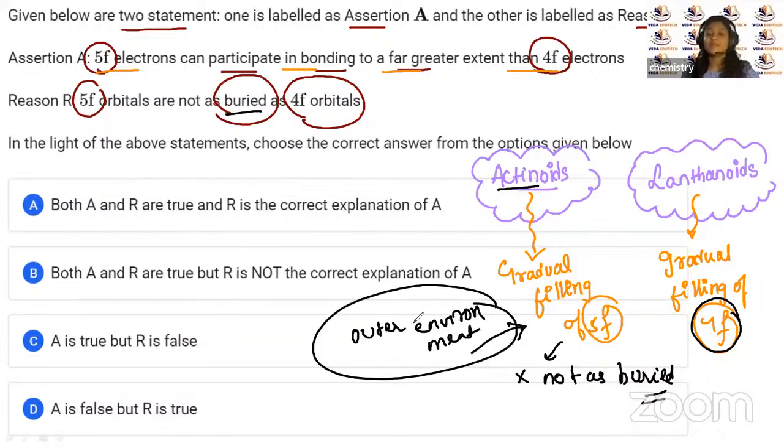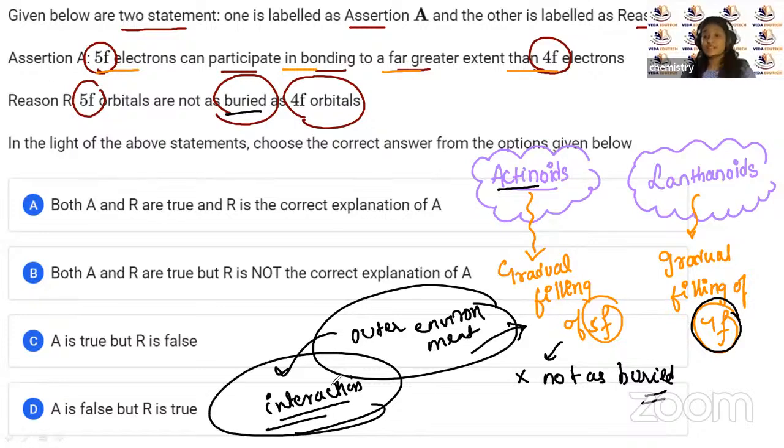It is not that much protected means it is exposed to the outer environment. So when it is exposed to the outer environment, then it is available for interaction. When it is available for interaction, then I can say that these 5f orbitals can participate in the bonding. These 5f orbitals can participate in the bonding in case of where, children? In case of actinoids.